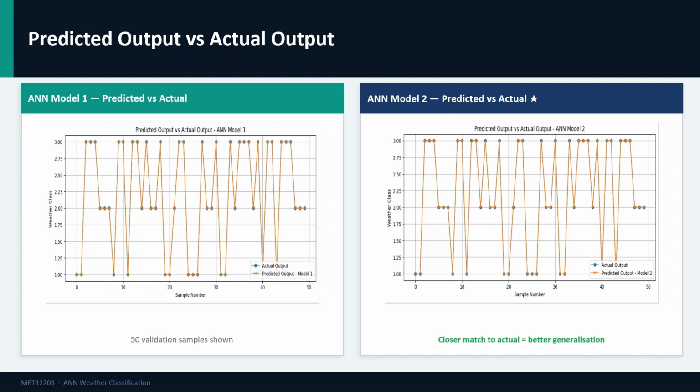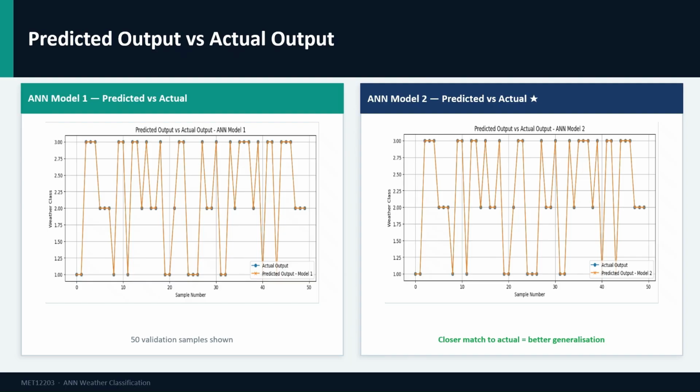This slide shows the predicted output versus actual output graph for both models. In this graph, we take the first 50 samples from the validation set and plot two lines. The blue line represents the actual class label. The orange line represents what the model predicted. If the model is performing well, both lines should closely overlap.